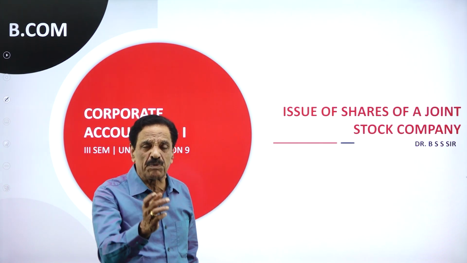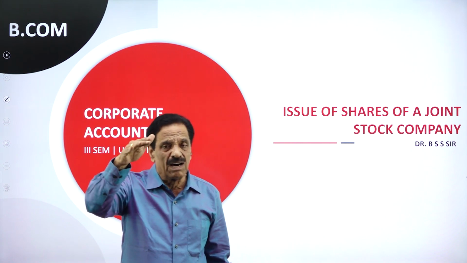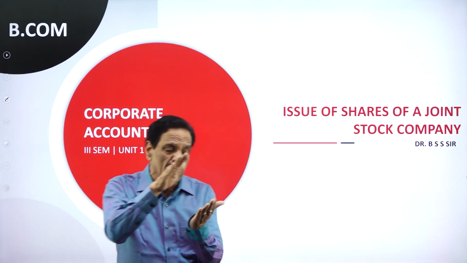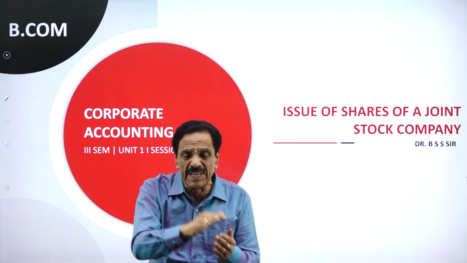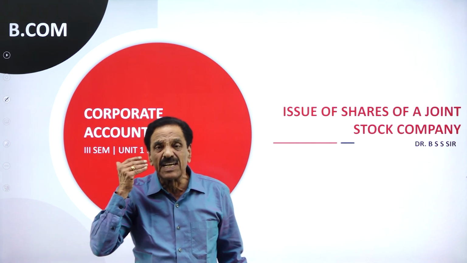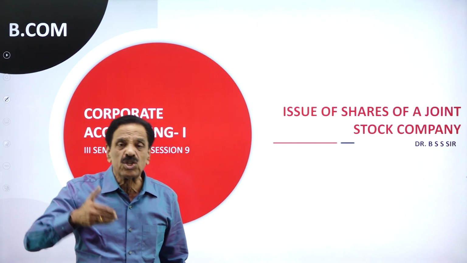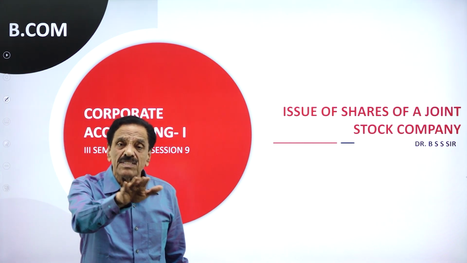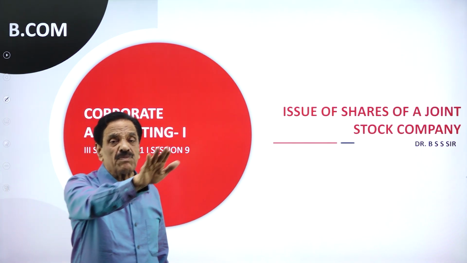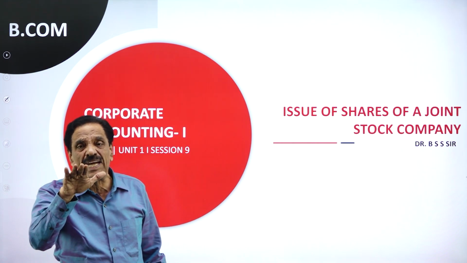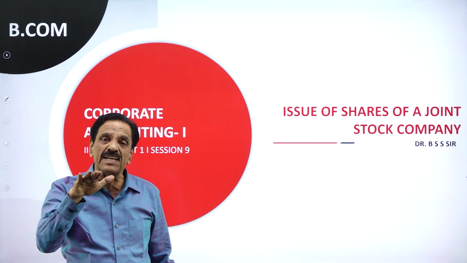Share can be issued to the public either at par, at a premium, or at a discount. If the share value is rupees 100 and issued at rupees 100, it is called share at par. If the share value is rupees 100 and issued at rupees 120, it is called share at a premium. If the face value is rupees 100 and issued at 80 rupees, it is share at a discount.